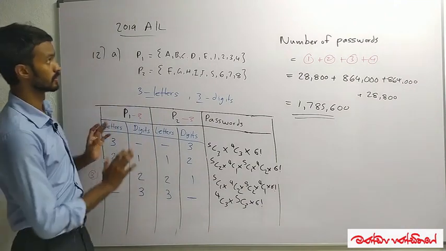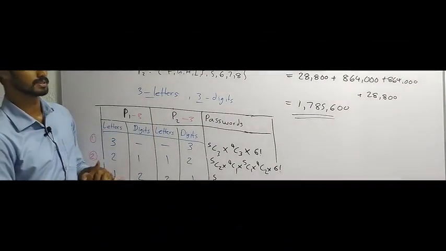Okay, then this is the way how the 2019 A-level permutations and combinations sum is done.